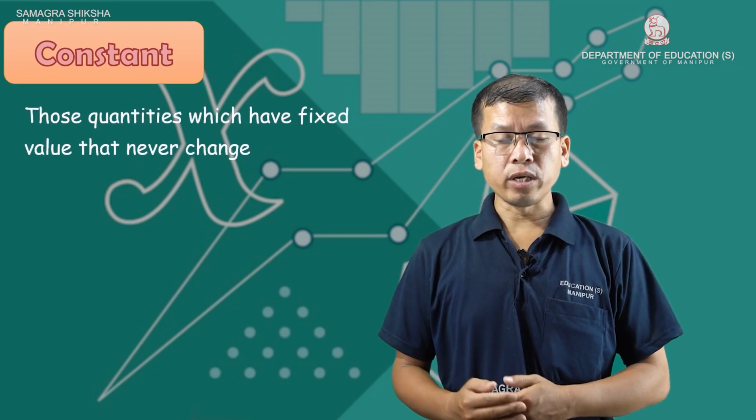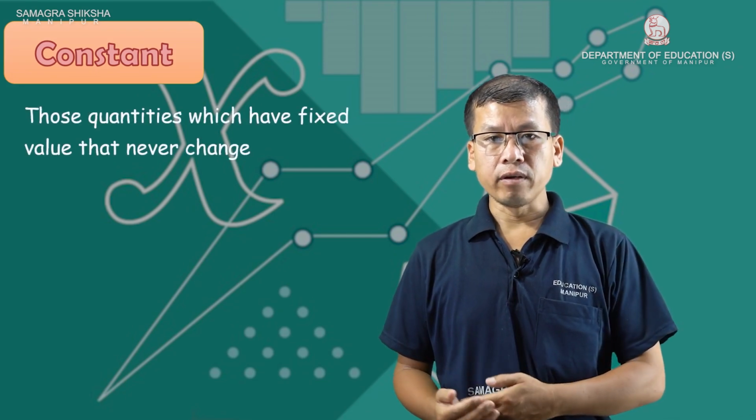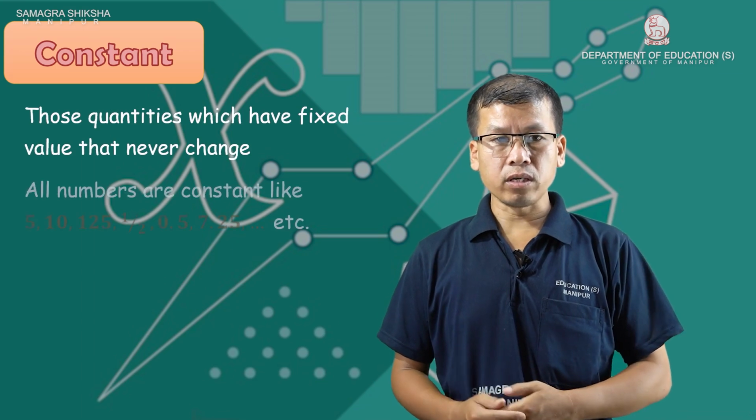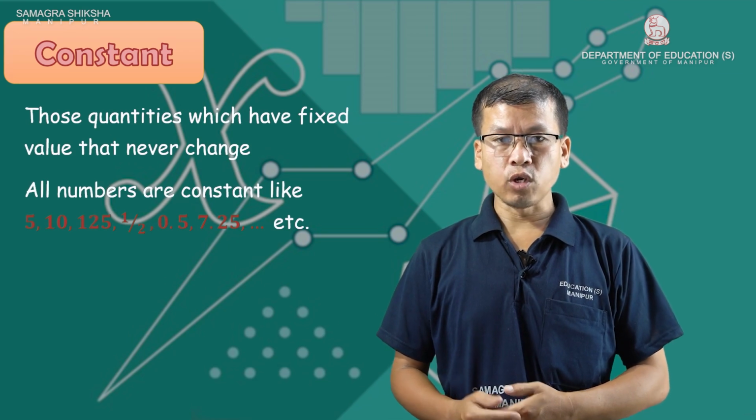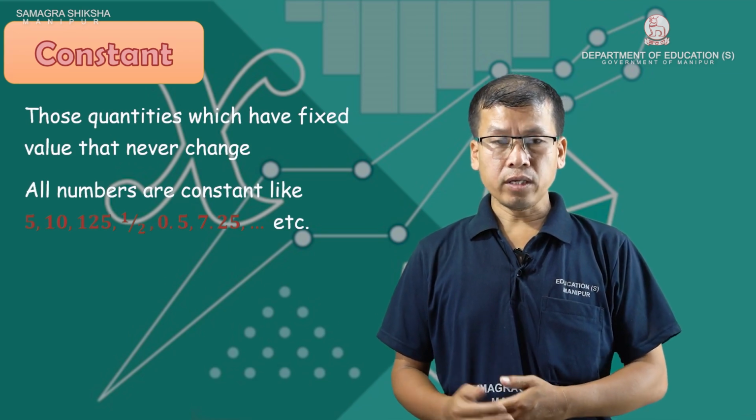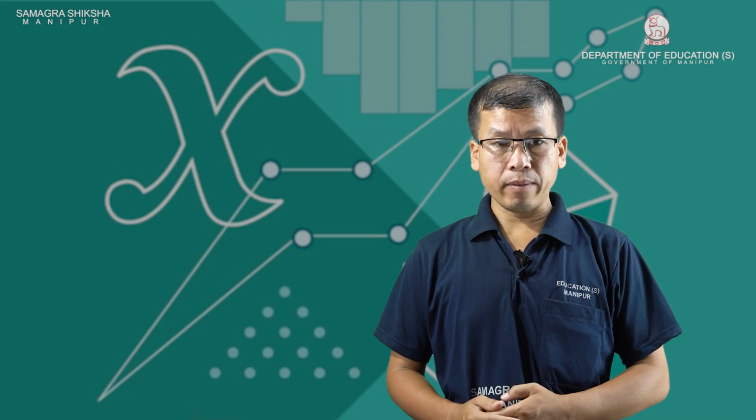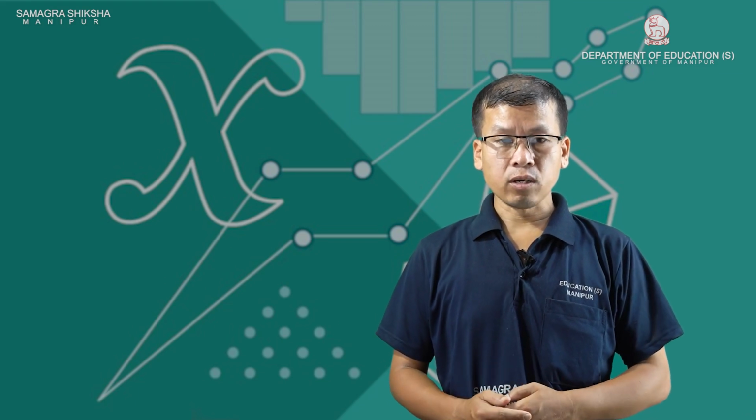Those quantities which have a fixed value and their value will never change are constants. All numbers are constant, say 5, 10, 125, 1 by 2, 0.5, 7.25. Say 5 remains 5, it never changes. So 5 is a constant.